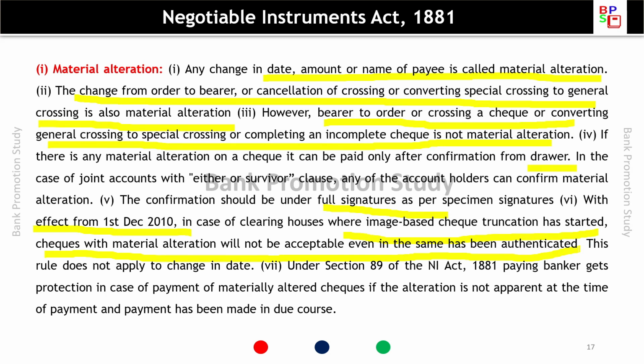Under Section 89 of the Negotiable Instruments Act 1881, the paying banker gets protection in case of payment of materially altered checks if the alteration is not apparent at the time of payment and payment has been made in due course. So material alteration of a check is an important topic.